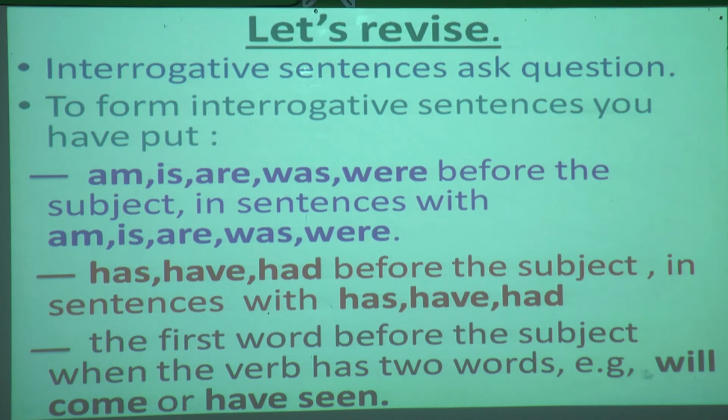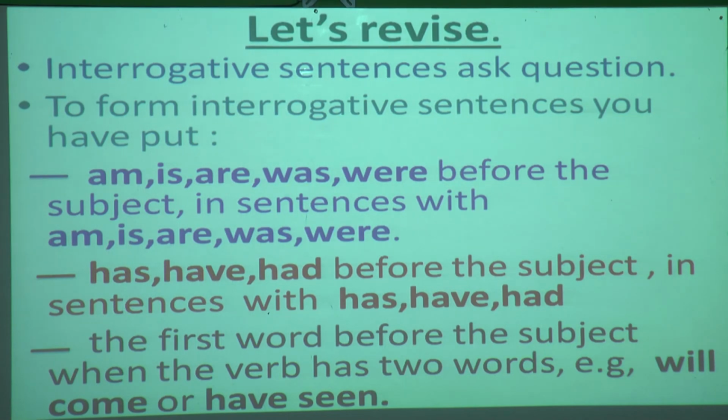Here examples have been given: will come or have seen. So in will come, what is the first verb? Will. Only will you shift before the subject. And for have seen, you shift only have before the subject.